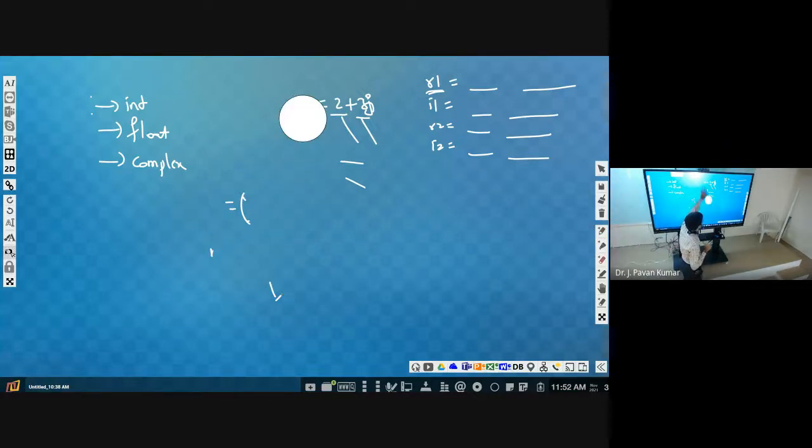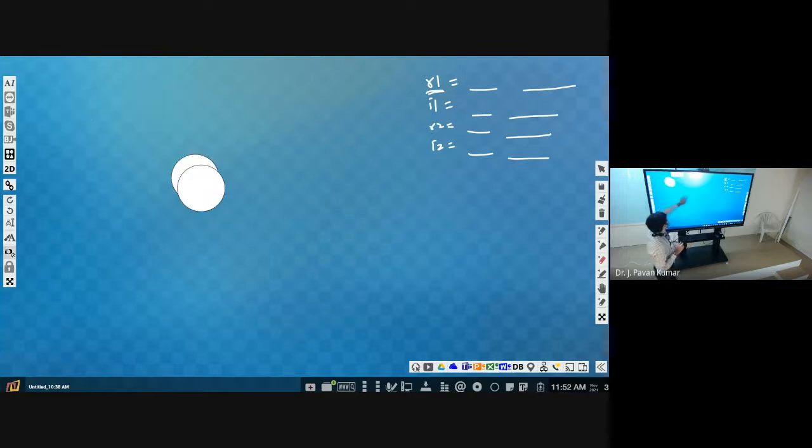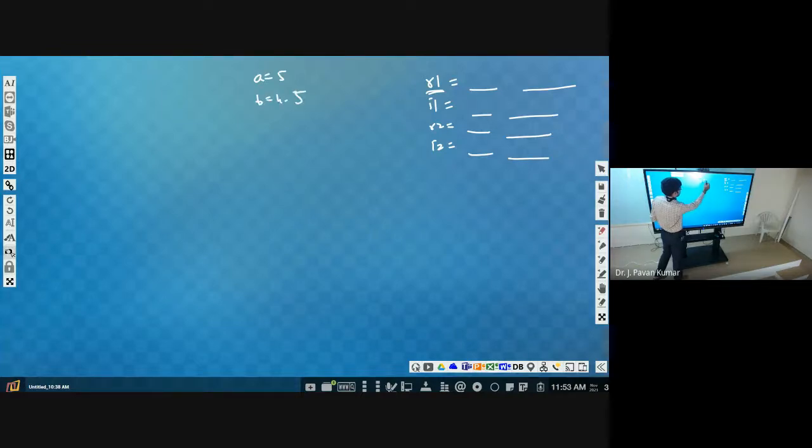After taking R1, I1, R2, I2, we have to consider those two as parts of one complex number. As we have discussed, suppose we have a is equal to 5 and b is equal to 4.56. If I want to assign the b value to a as an integer only, then what will we use? int of b.